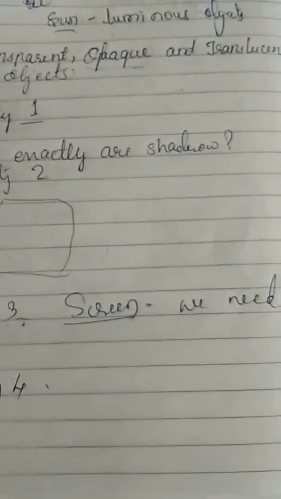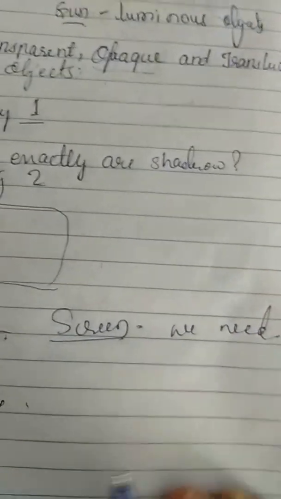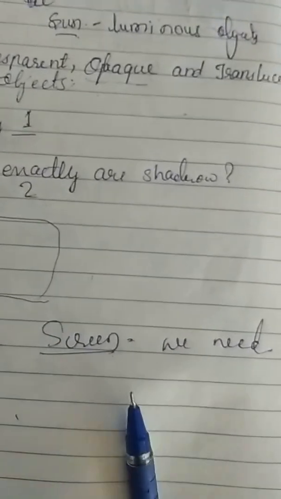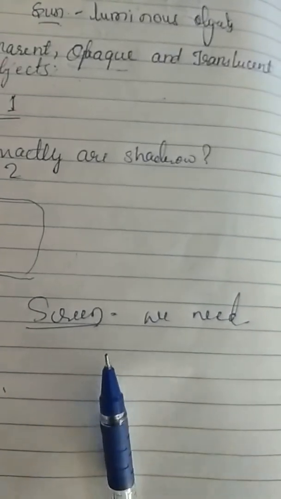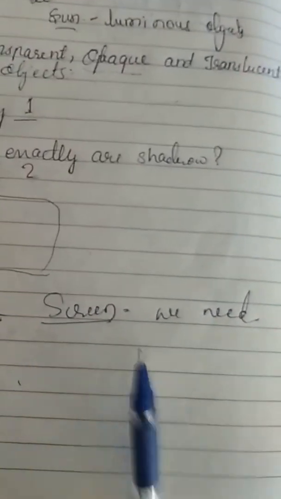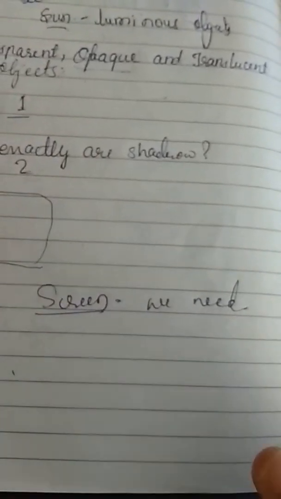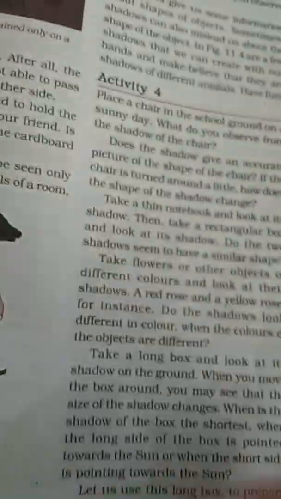As I have shown in some of these examples, take a long box and look at its shadow on the ground. When you move the box around, you may see that the size of the shadow changes. The shadow of the box is shortest when the long side of the box is pointed towards the sun, or when the short side is pointing towards the sun. Let us use this long box to prepare a simple camera, that is, a pinhole camera. We will study it in our next class.